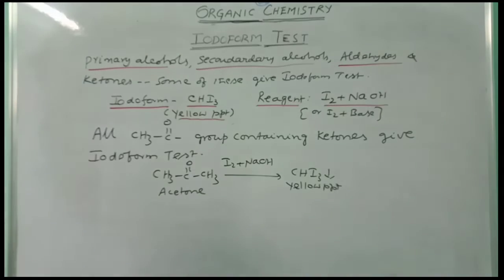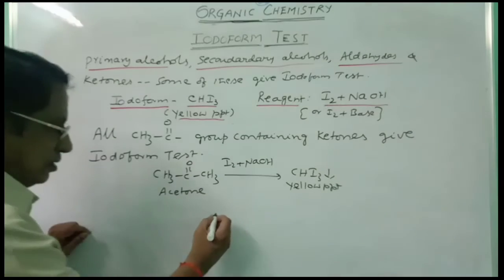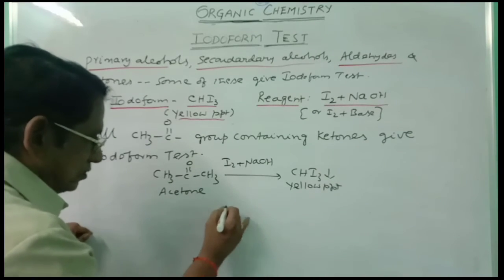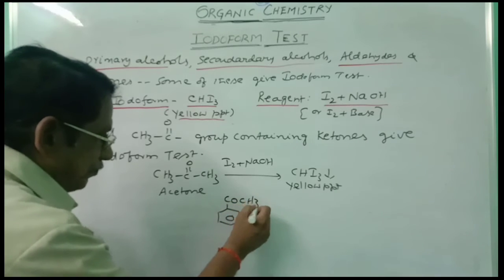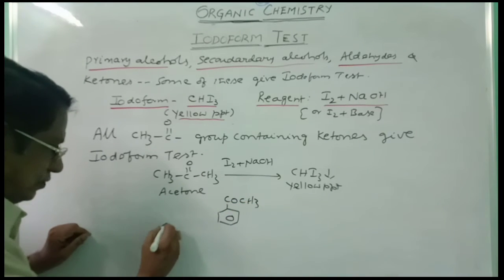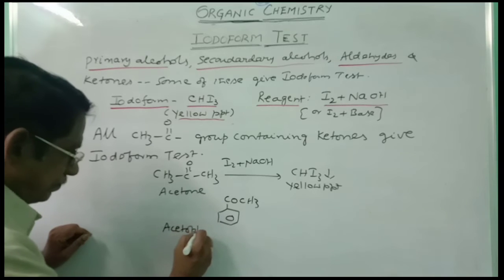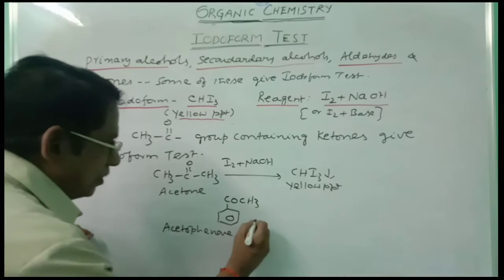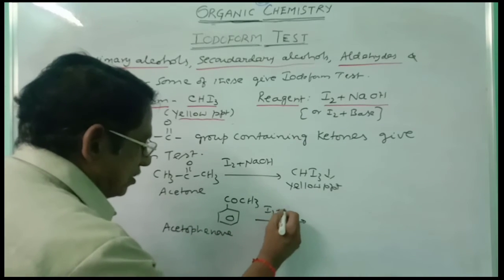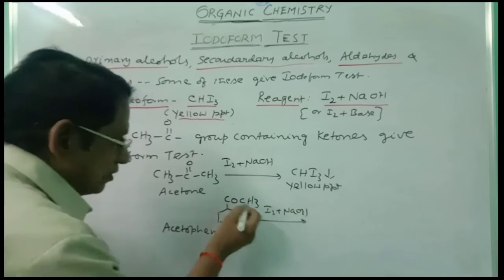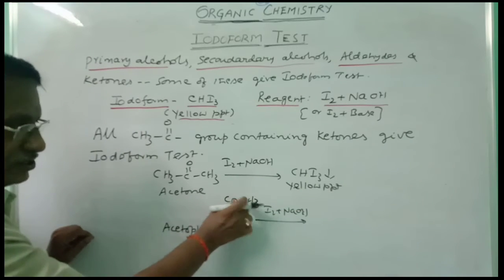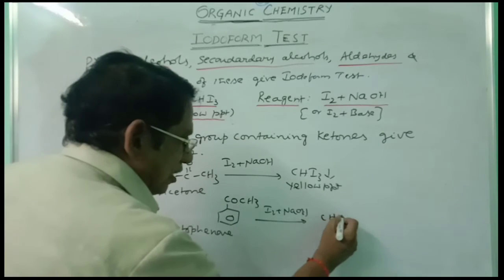This is acetone. Or even you can take a compound like this, acetophenone, phenyl methyl ketone, otherwise known as acetophenone, treated with I2 plus NaOH. This responds to this test because it contains COCH3. So it also gives iodoform test.